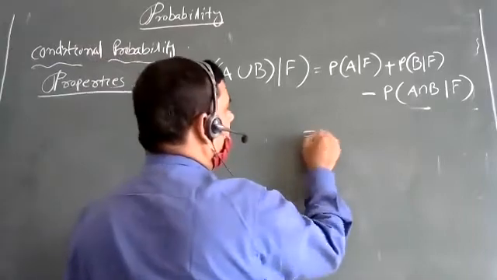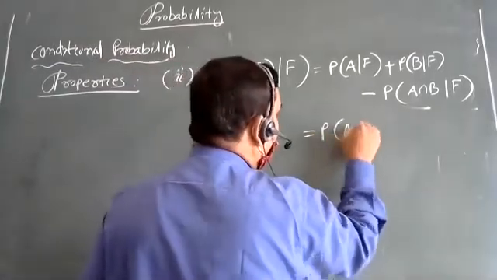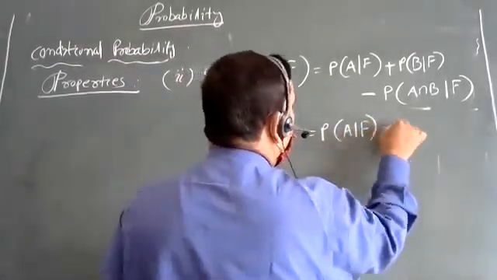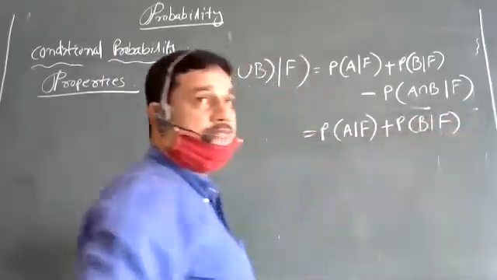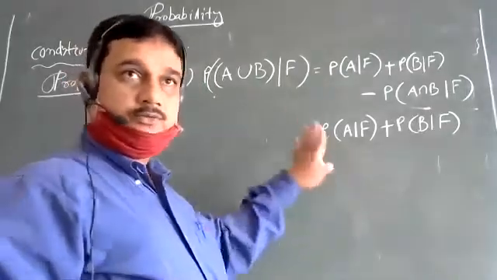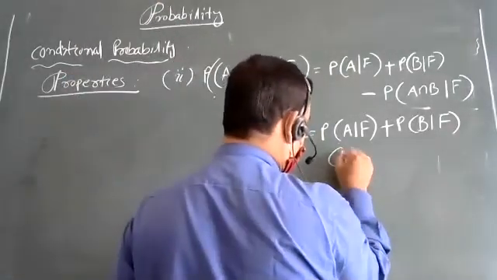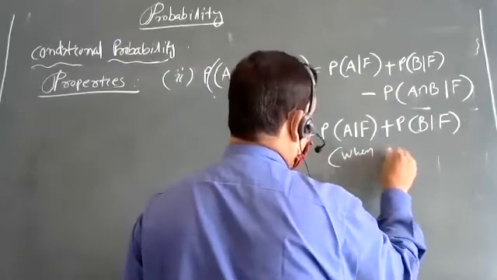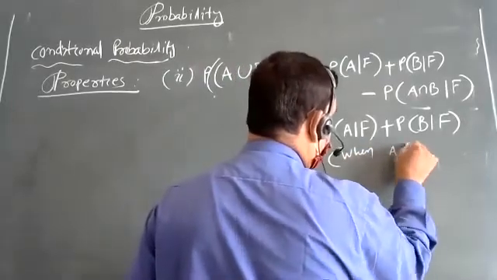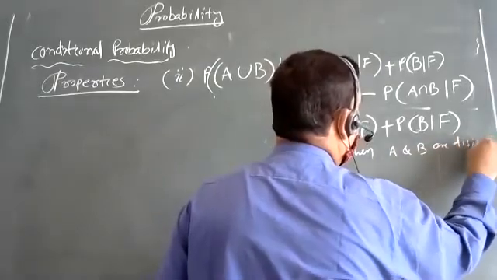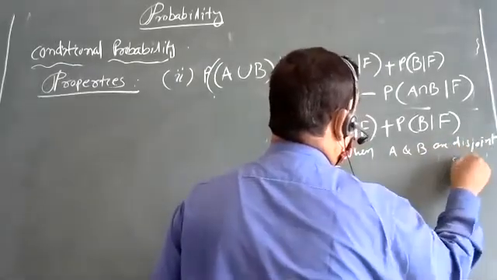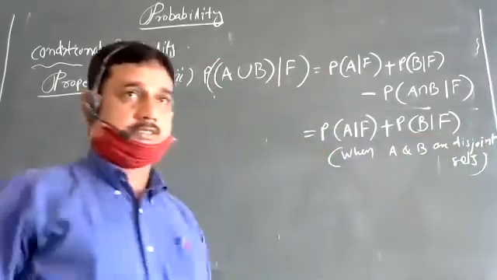Another one also: P of A given F plus P of B given F. Only this one will come when A and B are disjoint sets.